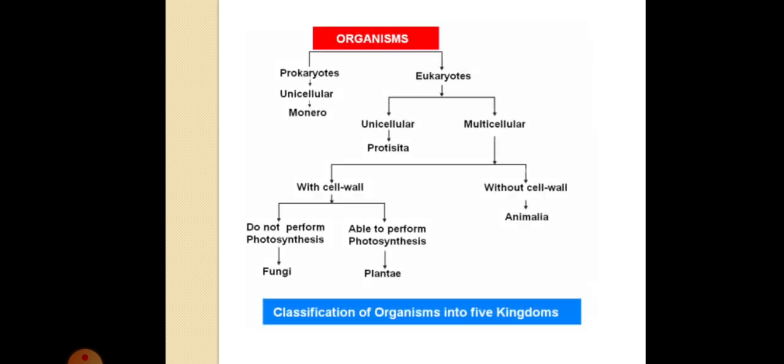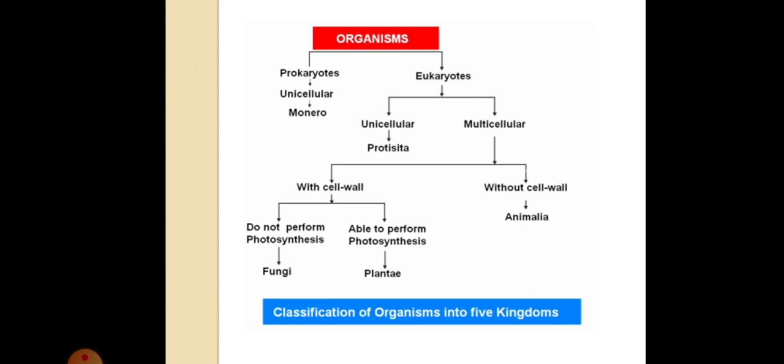And about these groups we have discussed in class 9. These organisms can be classified as prokaryotes and eukaryotes based on the difference in their nucleus. If the nucleus is present, it is a eukaryote, and if the nucleus is absent, it is a prokaryote.